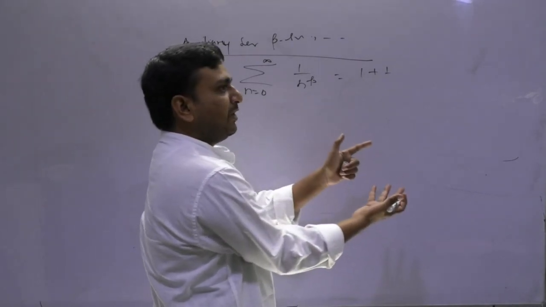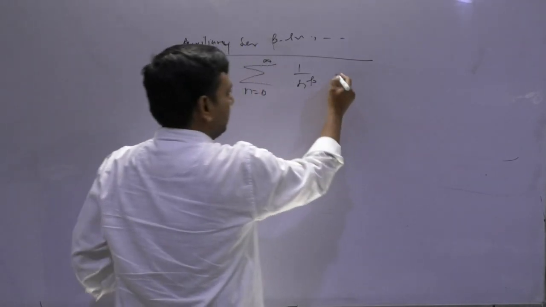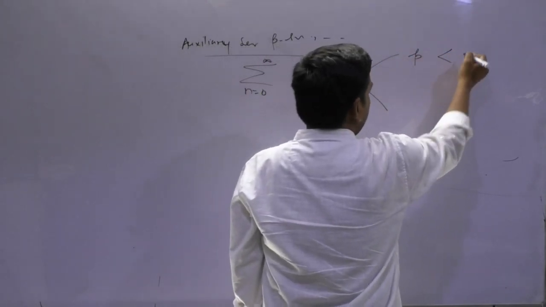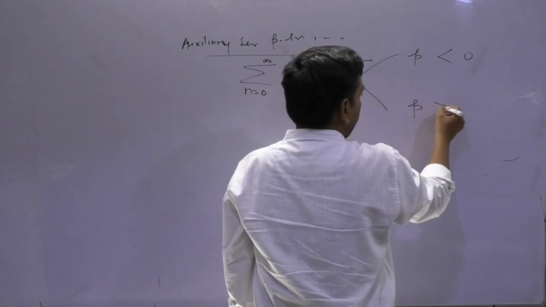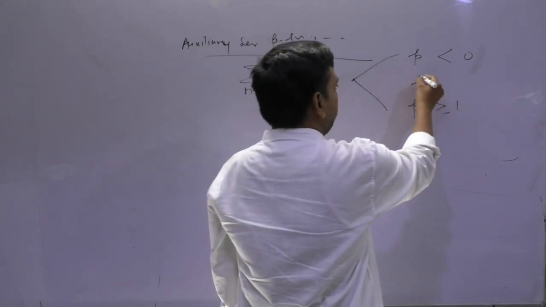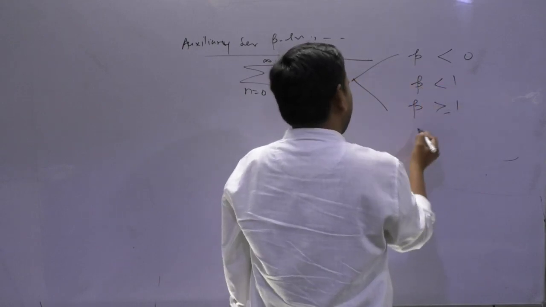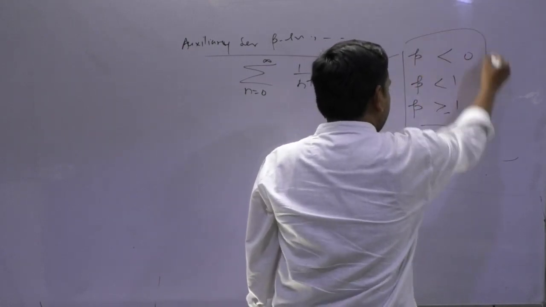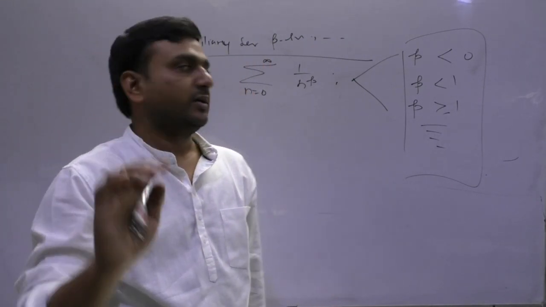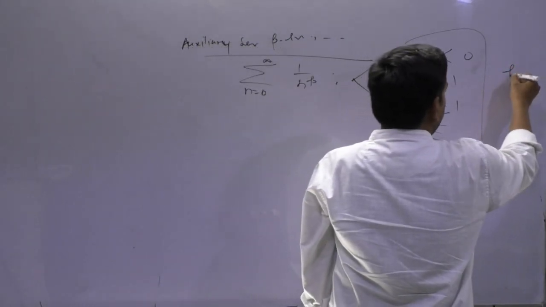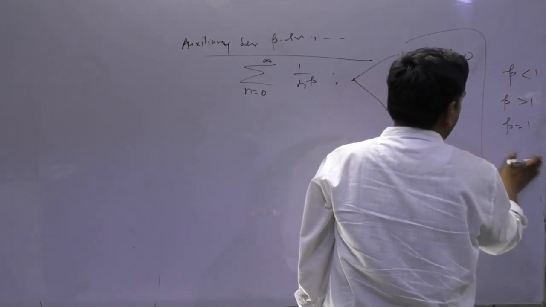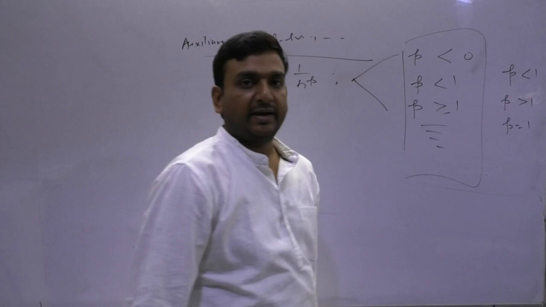So p may vary. Now see, here you will have cases: p less than 1, p greater than 1, or equal to 1. In the last you may comprise 3 parts: p less than 1, p greater than 1, p equals to 1. Getting?